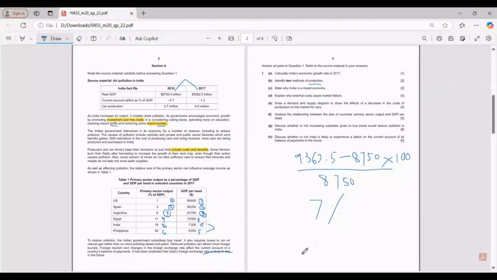Why is India a mixed economy? Because India has both the private sector and the public sector involved in the production of goods and services. Exactly. So the government intervenes in the economy to reduce pollution.